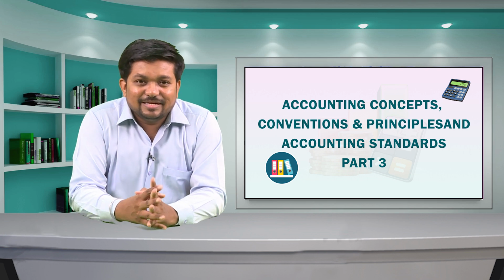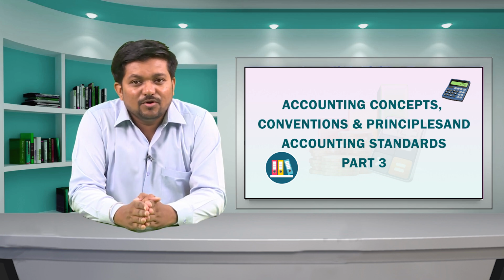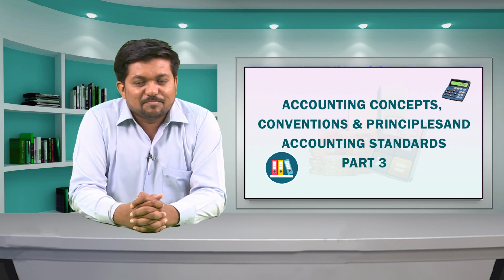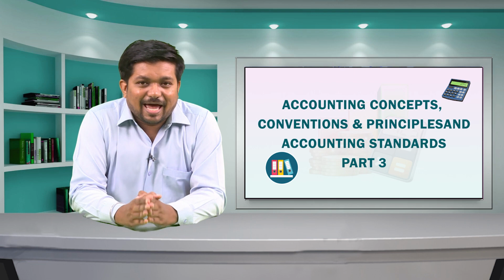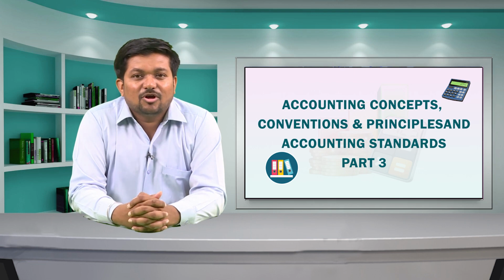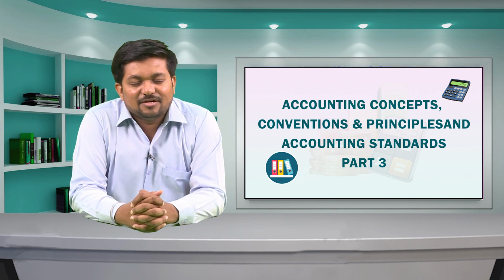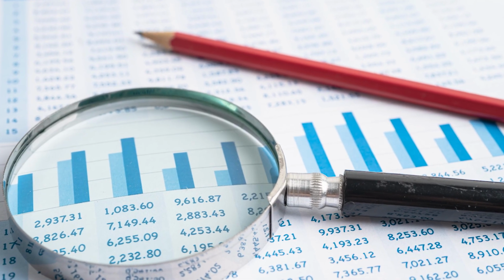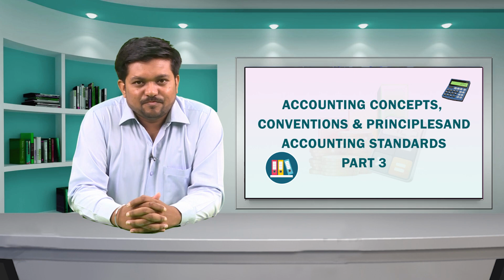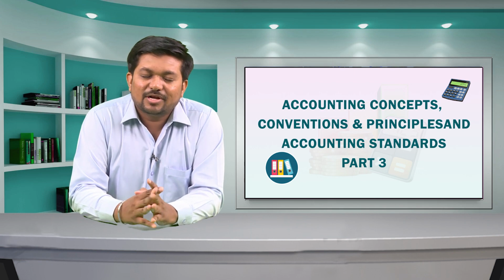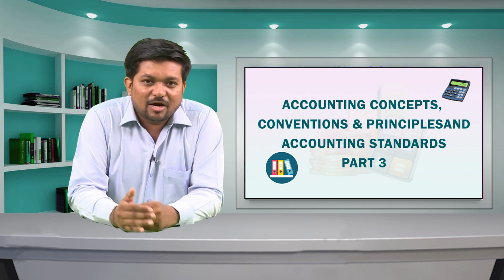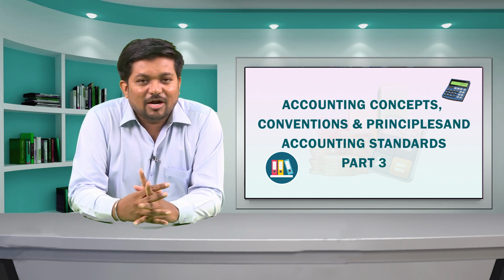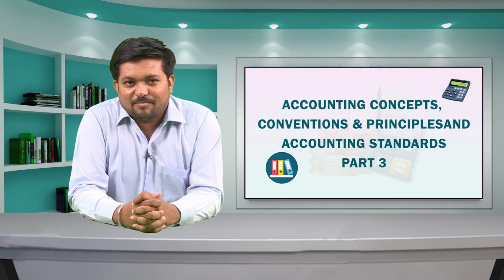This principle is an exception to the full disclosure principle. According to the materiality principle, all items having a significant economic effect on the business of the enterprise should be disclosed in the financial statements. Any insignificant item that will only increase the work of the accountant but will not be relevant to the user's needs, therefore should not be disclosed in the financial statements.